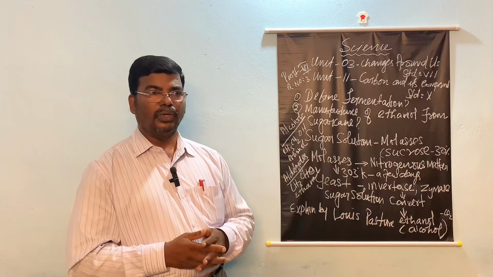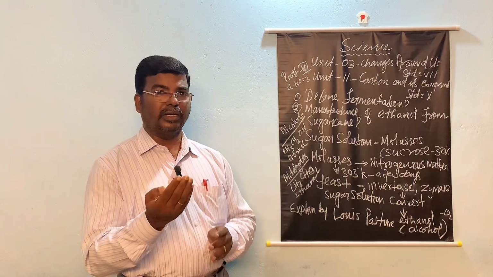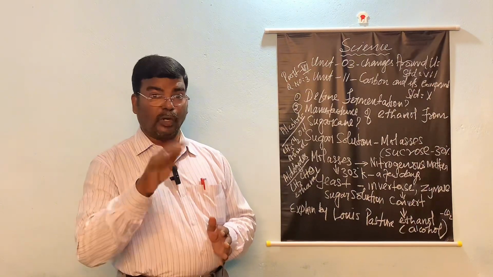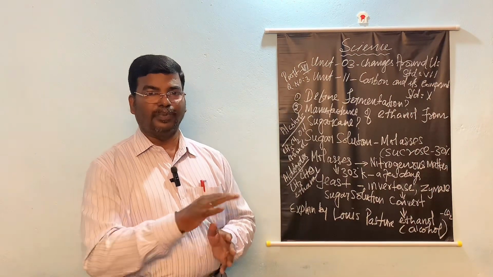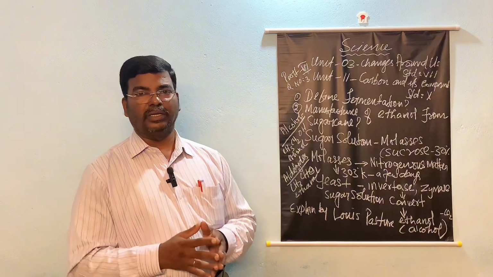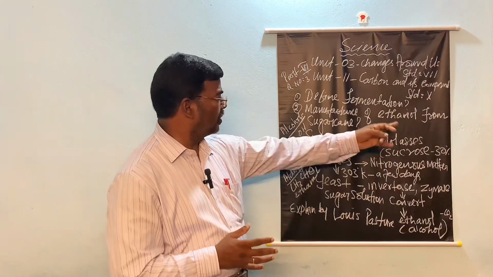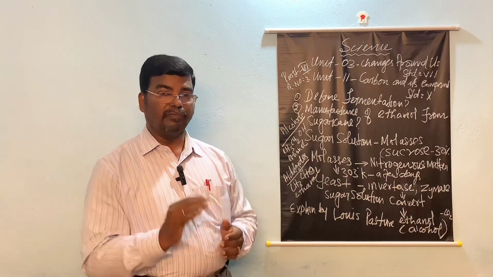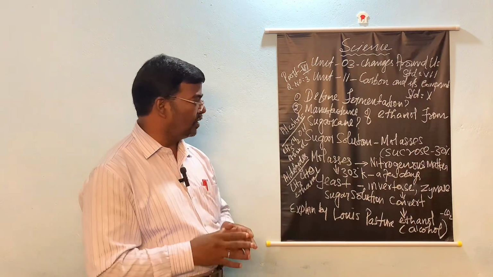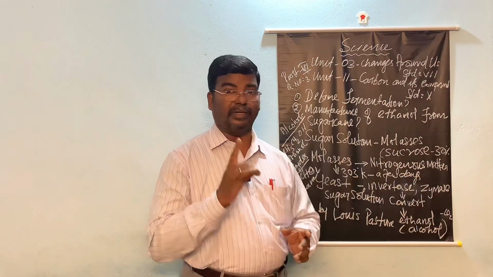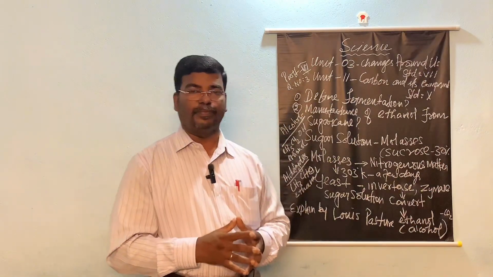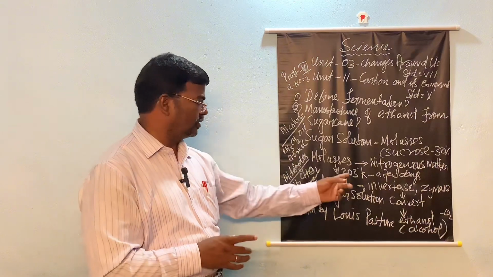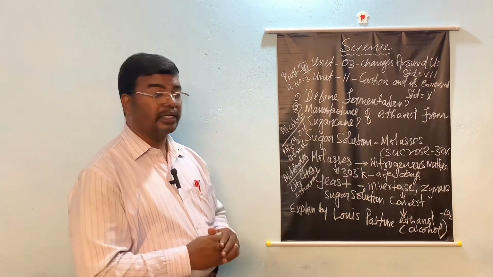So why do we use yeast as the microorganism for manufacturing ethanol from sugarcane? Because this yeast is going to feed on the nitrogenous matter. That is why we introduce the yeast.